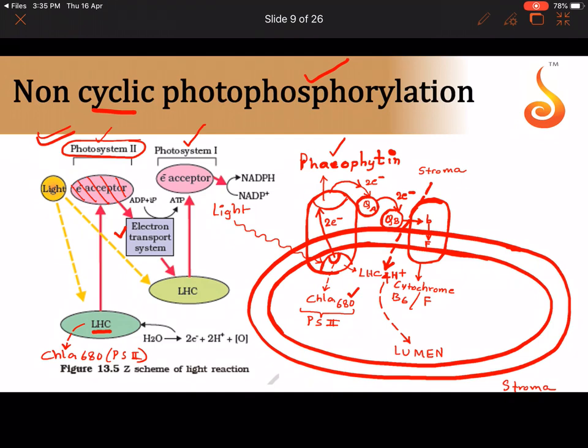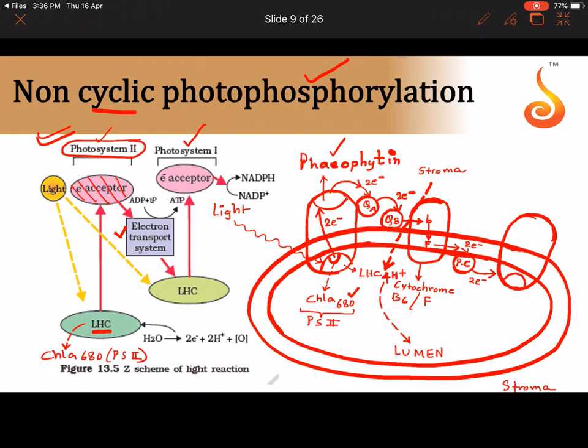Correct? Now the electron passes into a soluble electron carrier present on the inner side of the thylakoid lumen, which is called PC, plastocyanin. I'll write the full forms later. So the electron is picked up by plastocyanin. And now plastocyanin will pass on the electron to the next photosystem present on the thylakoid, which is referred to as PS1. The plastocyanin is giving these 2 electrons to PS1.